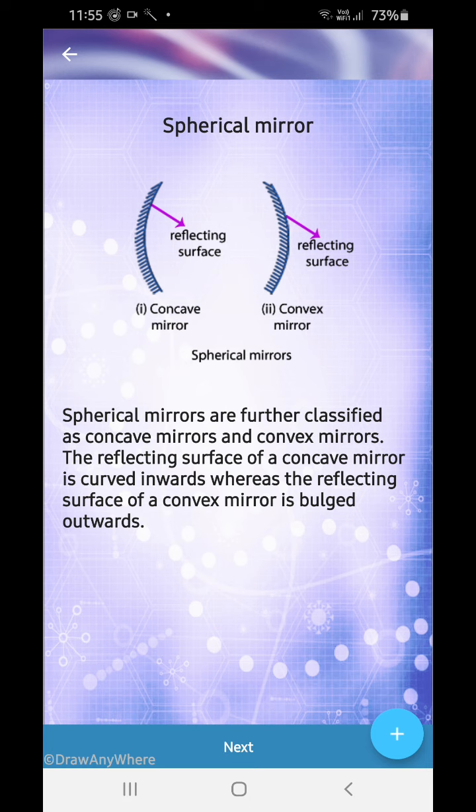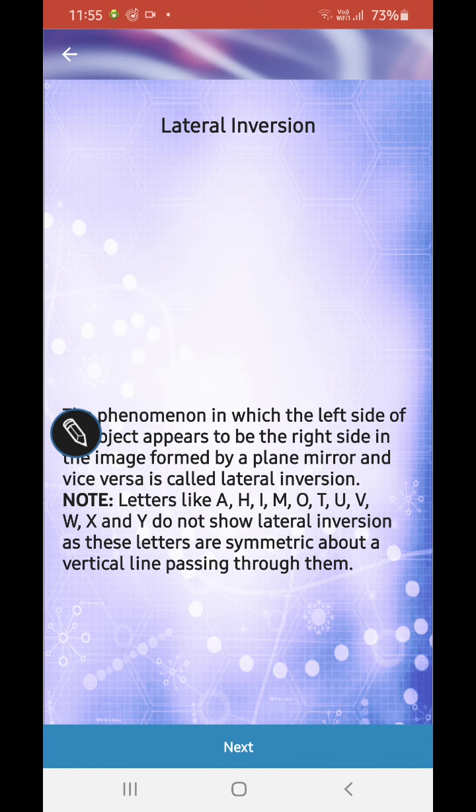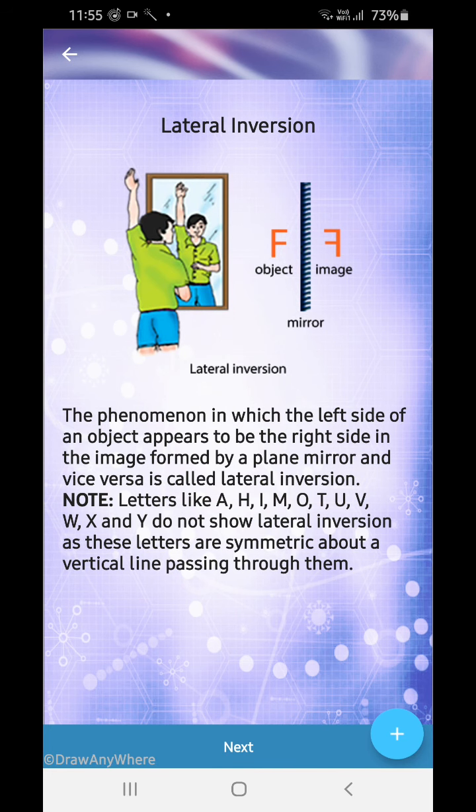Spherical mirrors, concave and convex, are two types. The reflecting surface of a concave mirror is curved inwards, while the reflecting surface of a convex mirror is bulged outwards. You will learn more about it in class 8.